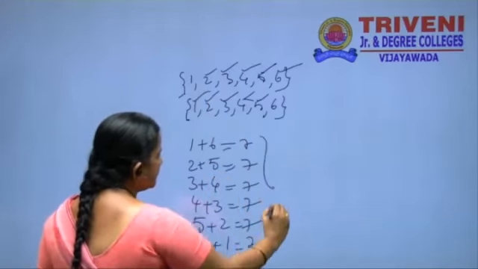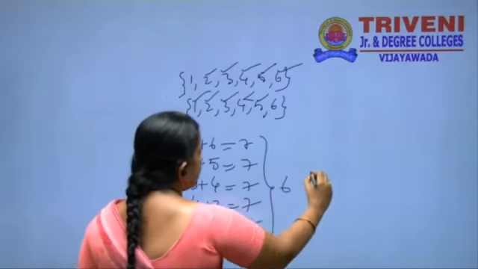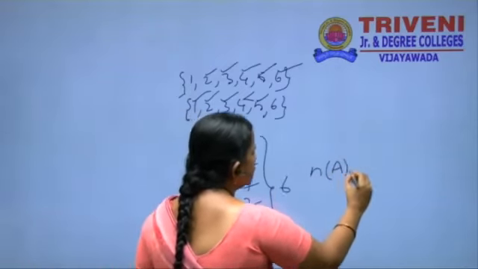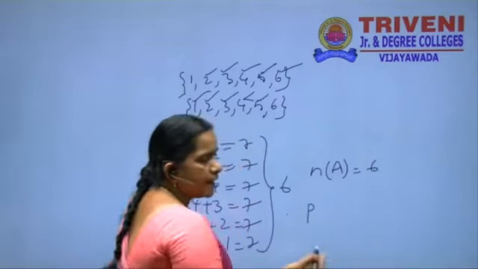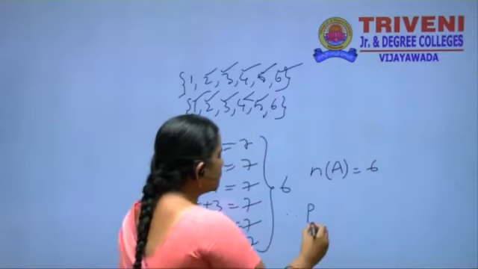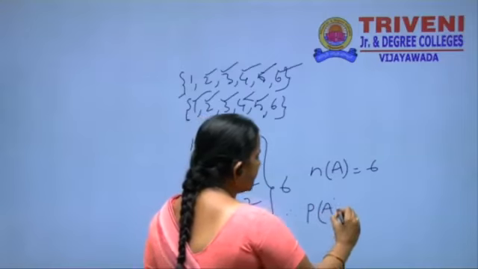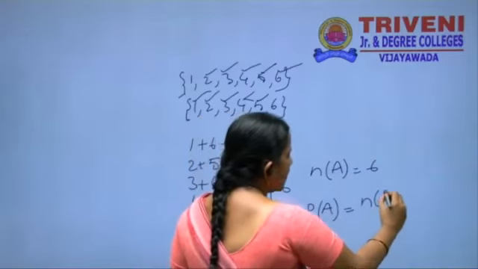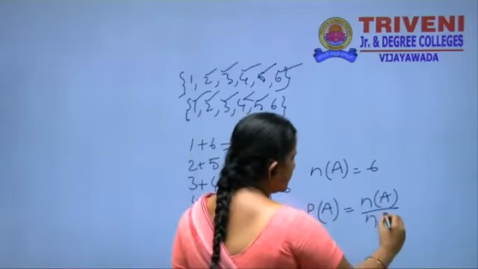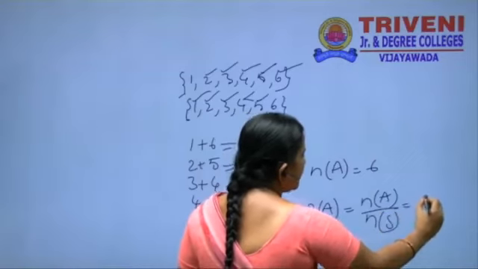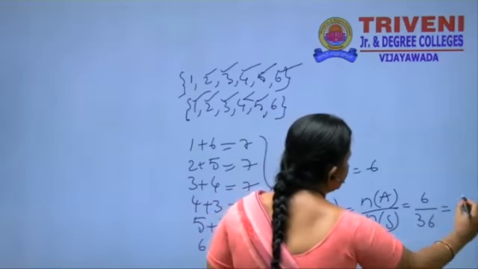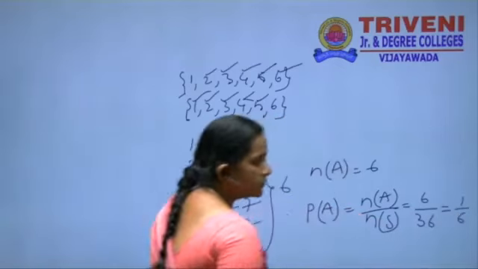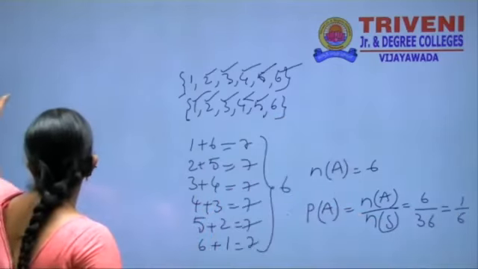How many chances are there here? 6. Therefore, n of A is equal to 6. The probability of the sum of the total score being 7 means P of A is equal to n of A by n of S. That is, n of A is equal to 6 and the total number of chances is 36. That is equal to 1 by 6.